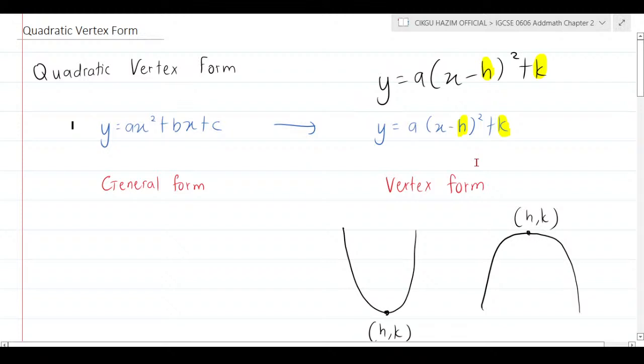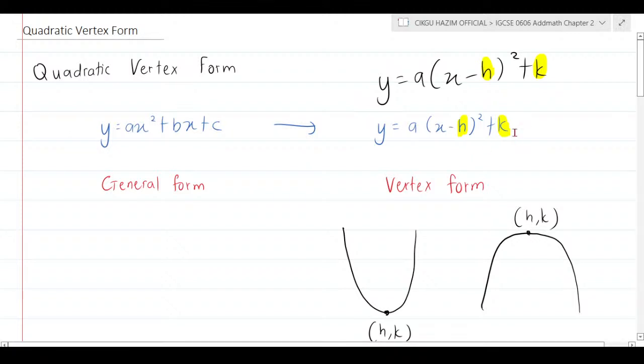So we know that the quadratic is either smiling or a sad face. So when you change this form of equation, you straight away will get the coordinate of the turning point just by looking at the equation. No need for you to sketch the graph. Of course, when you sketch the graph, then you will know where the stationary or turning point is. But from here, you just identify it just from an equation.